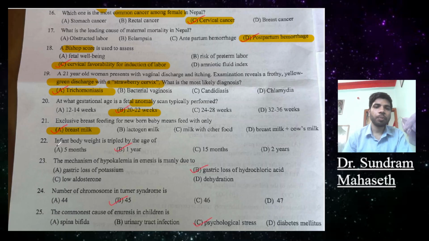Question 22. Infant body weight is tripled by the age of option A 5 months, B 1 year, C 15 months, D 2 years. The option B, that is 1 year, will be the right answer.